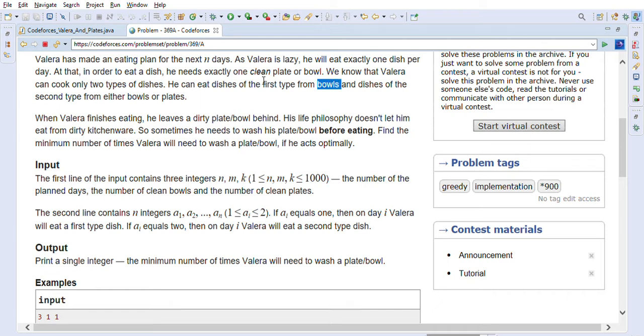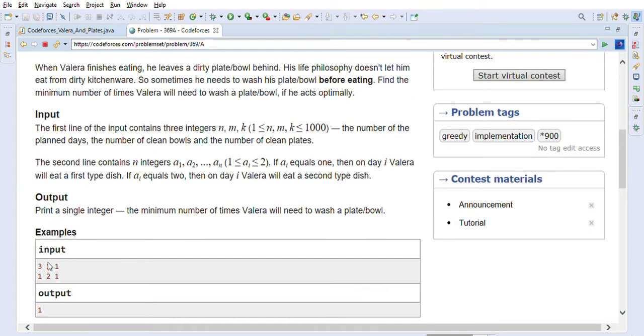If it is the first type of dish, then he has no choice, he has to always use a bowl. So for the second type, whenever it is possible, he should first try to use a plate, and if it is not possible, he should use a bowl. So that is why it's a greedy problem. So let's look at this example. First, he will cook the first type of dish, right?